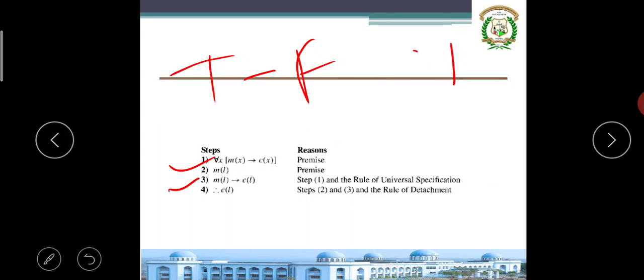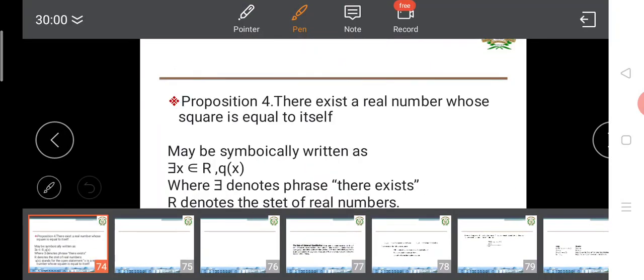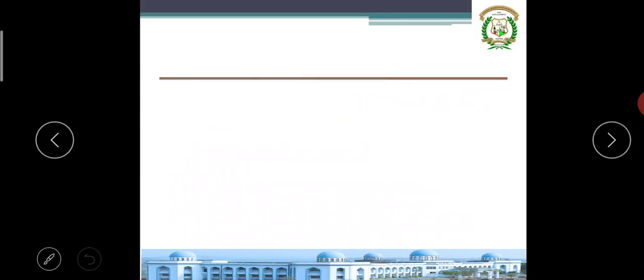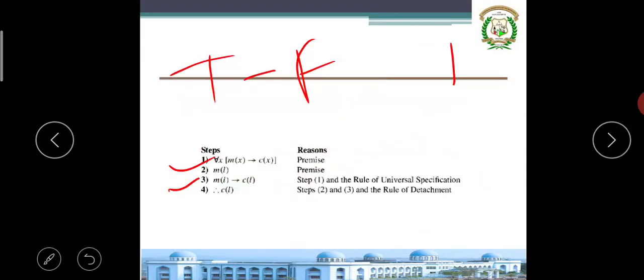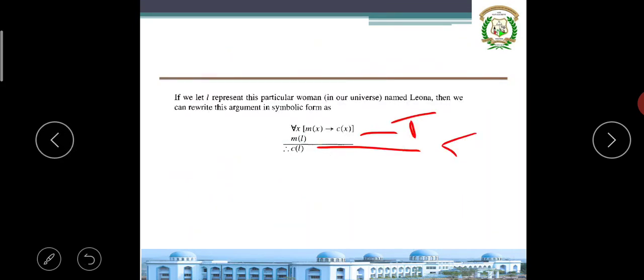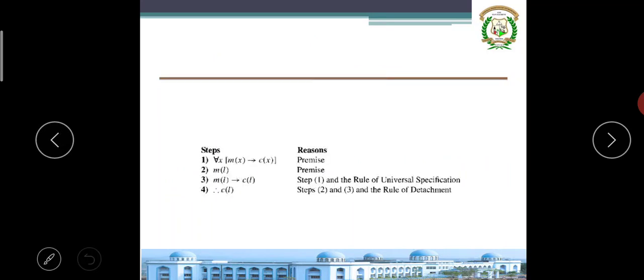Please carefully watch. Only these four steps you have to write, and writing these steps you get marks. First, writing the given statement in equation form is very important. Given M of x implies C of x and M of L, the premises are always true.